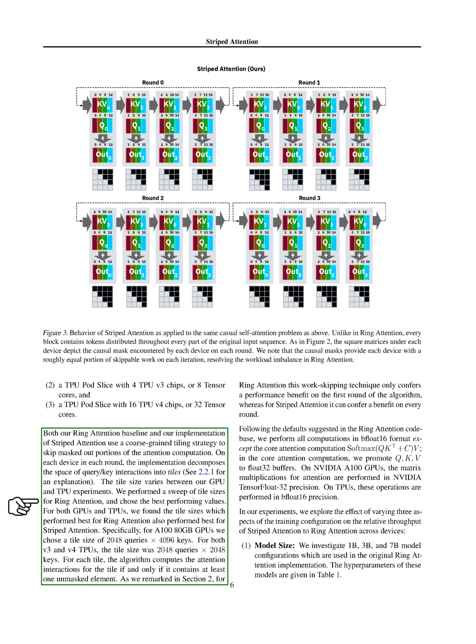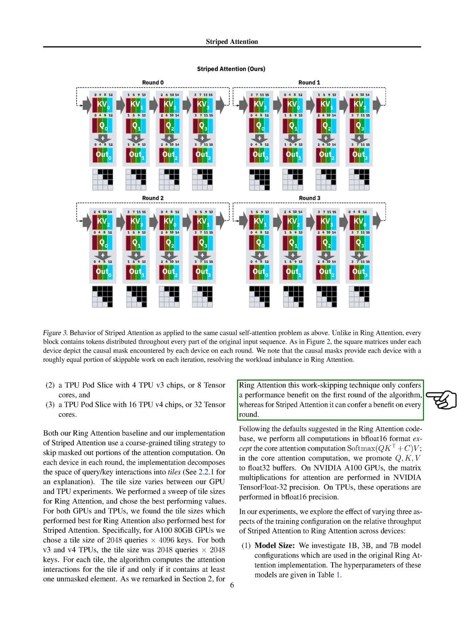For the A100 80GB GPUs, we used a tile size of 2048 queries by 4096 keys. For both V3 and V4 TPUs, the tile size was 2048 queries by 2048 keys. We then calculated the attention interactions for each tile, but only if it contained at least one unmasked element. This technique of skipping work only provides a performance benefit in the first round for ring attention, but for striped attention, it can provide a benefit in every round.